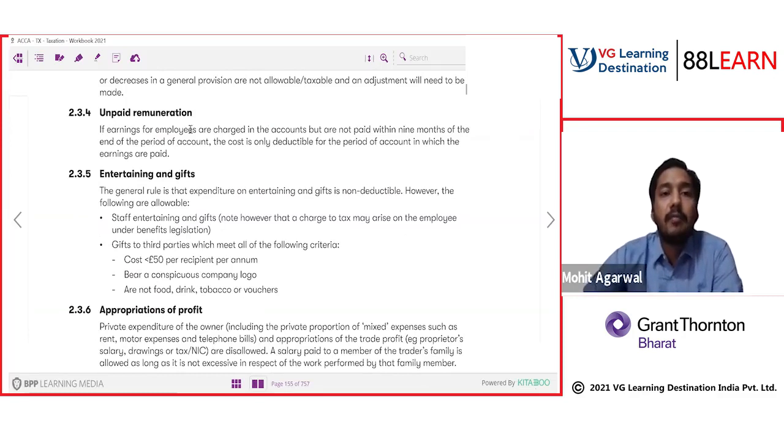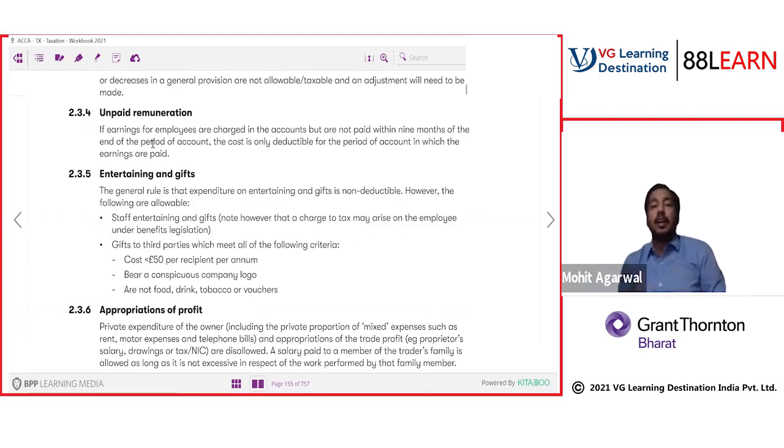Unpaid remuneration: if earnings for employees are charged in the accounts but are not paid within 9 months of the end of the period of account, the cost is only deductible for the period of account in which the earnings are paid. So if you have not paid, it will not be deductible. Only the amount you have paid will be deductible. So it is deductible on a cash basis, not on an accrual basis.